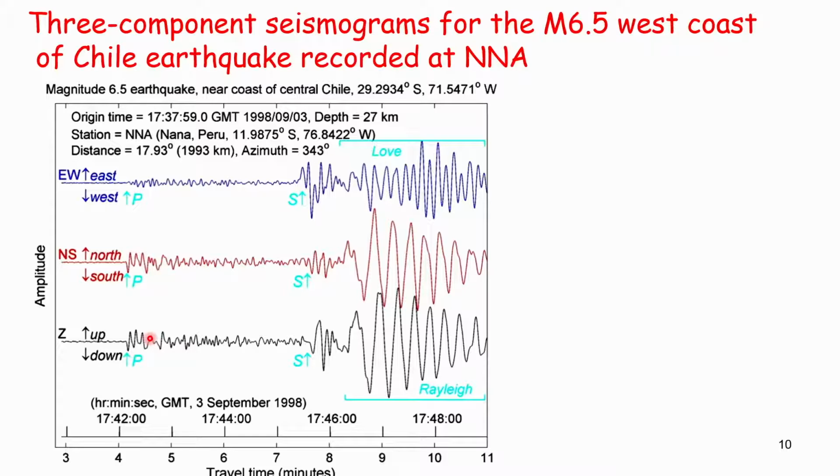This is again a typical magnitude 6.5 earthquake near the coast of central Chile, recorded at a particular location, where you can see that the amplitude of the S and P waves is considerably lower than the surface wave amplitude. Sometimes you will get a dominant surface wave at a particular location, depending upon the earthquake origin and where your stations or buildings are located.